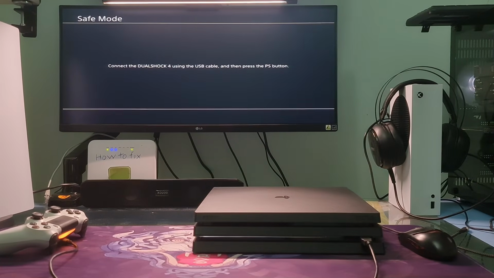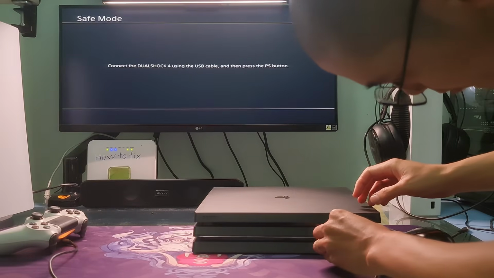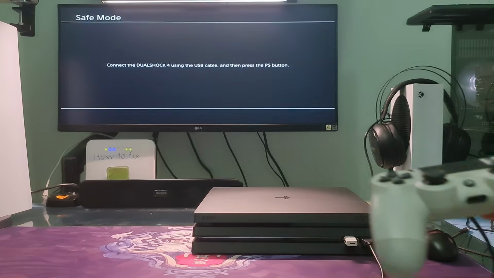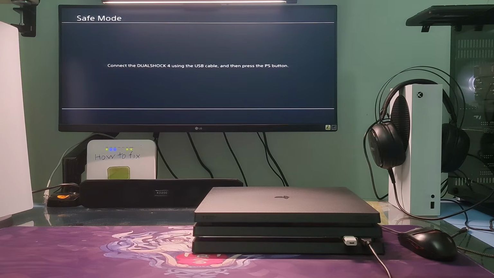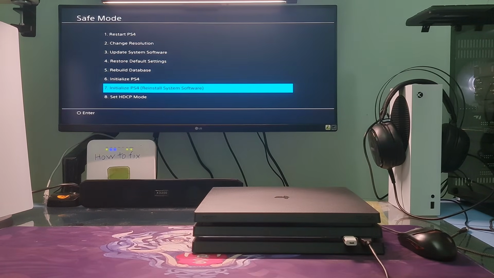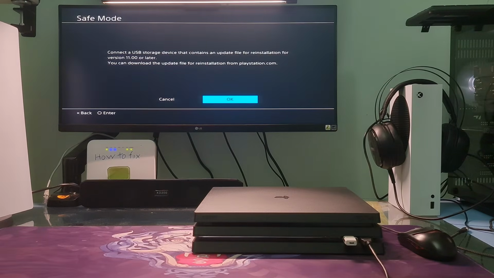Once done, plug the USB drive containing the file into your PS4 console. Start your PS4 console in safe mode. Now, go to the option 7 Initialize, Reinstall System Software, and follow the instructions.